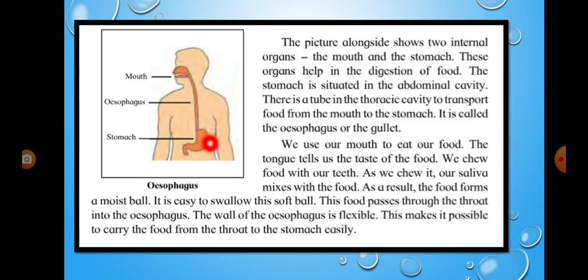There is a tube here. There is a tube in the thoracic cavity to transport food from the mouth to the stomach. It is called the esophagus.